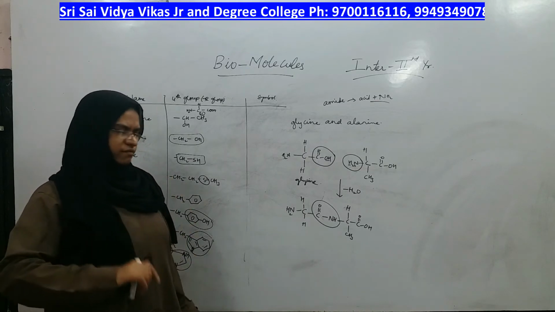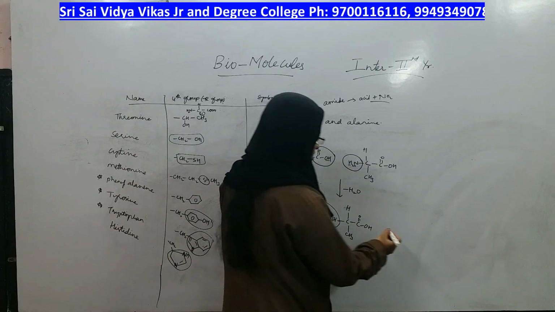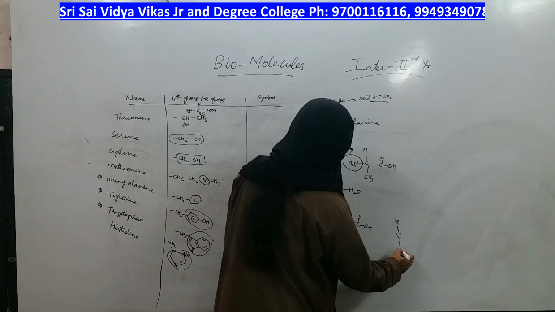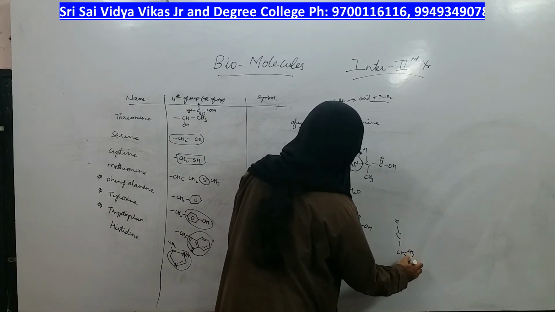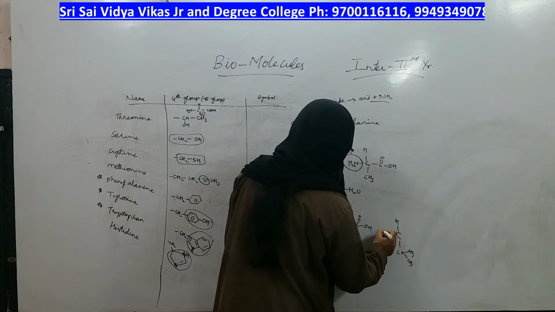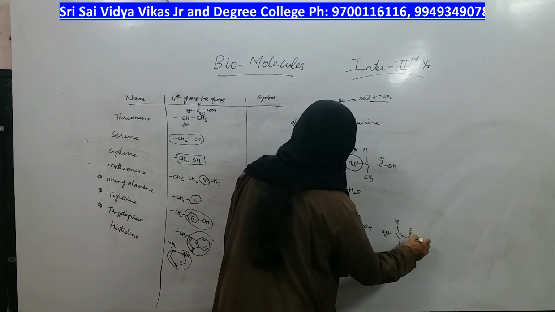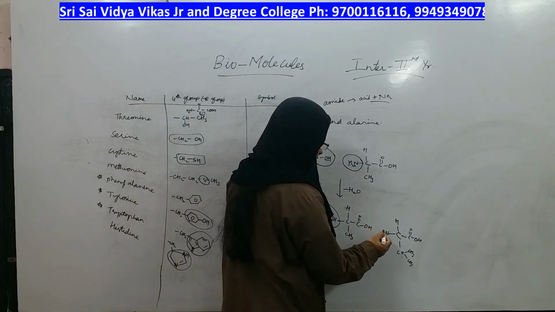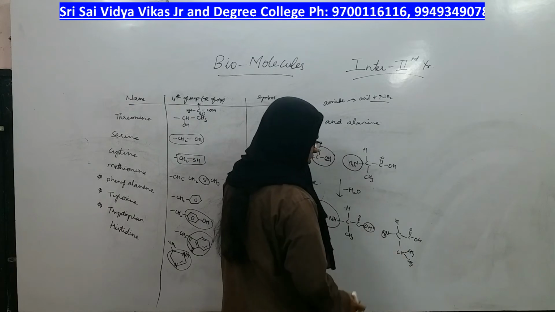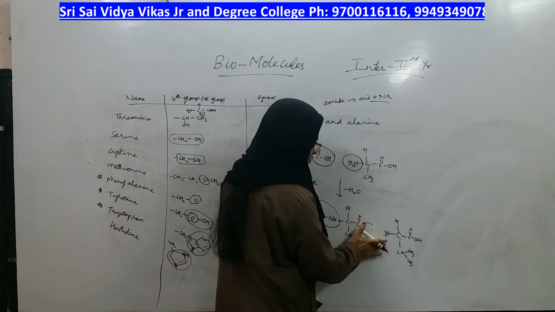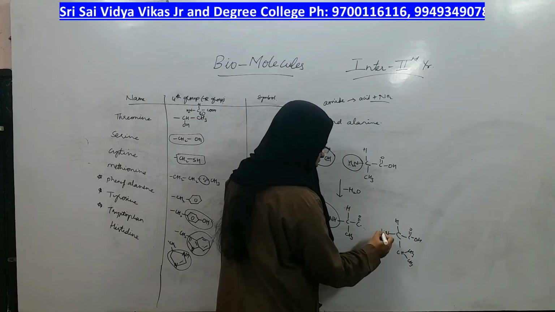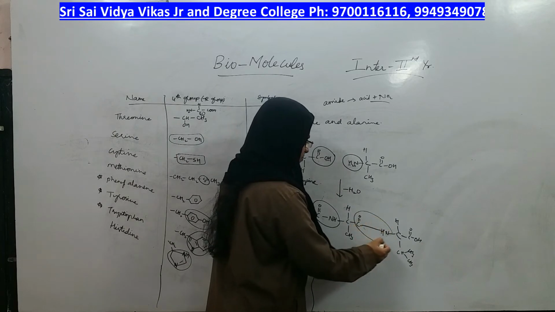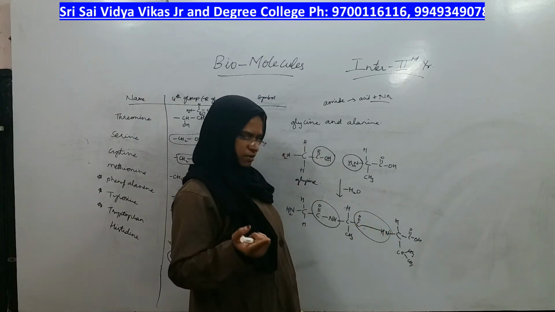Dipeptide will have how many amide bonds? Only one. Same way, if I want to add a third amino acid, say valine is the third amino acid I have. What is the structure of valine? Isopropyl group, NH2, COOH. To this dipeptide, the third amino acid comes, the same reaction happens, in which a water molecule is eliminated and you get another peptide bond. What is that peptide bond? NH, C double bond O, NH. This is the third amino acid, which is joined by the next peptide bond, right?